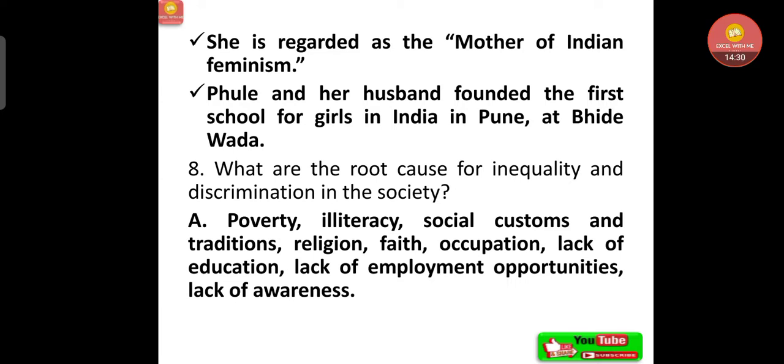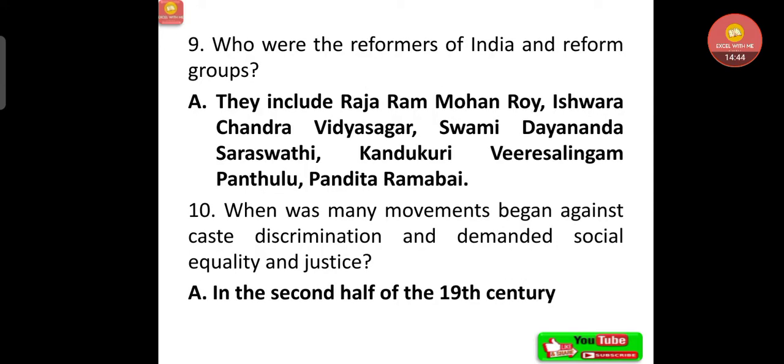What are the root causes for inequality and discrimination in the society? There is poverty, illiteracy, social customs and traditions, religion, faith, occupation, lack of education, lack of employment opportunities, lack of awareness. Now, who are the reformers of India and reform groups? They include Raja Ram Mohan Roy, Ishwar Chandra Vidyasagar, Swami Dayananda Saraswati, Kandukuri Veerasilingam Pantulu, Pandita Ramabai. When did many movements begin against caste discrimination and demand social equality and justice? That is in the second half of the 19th century.